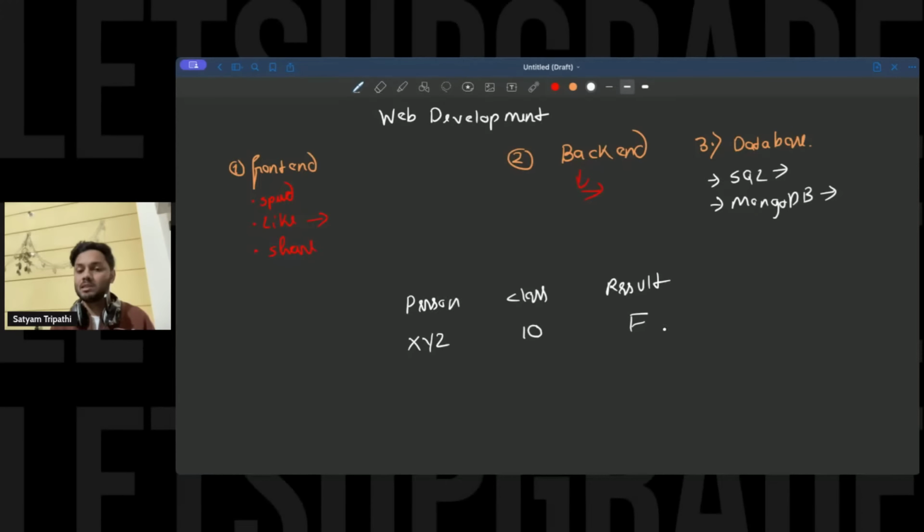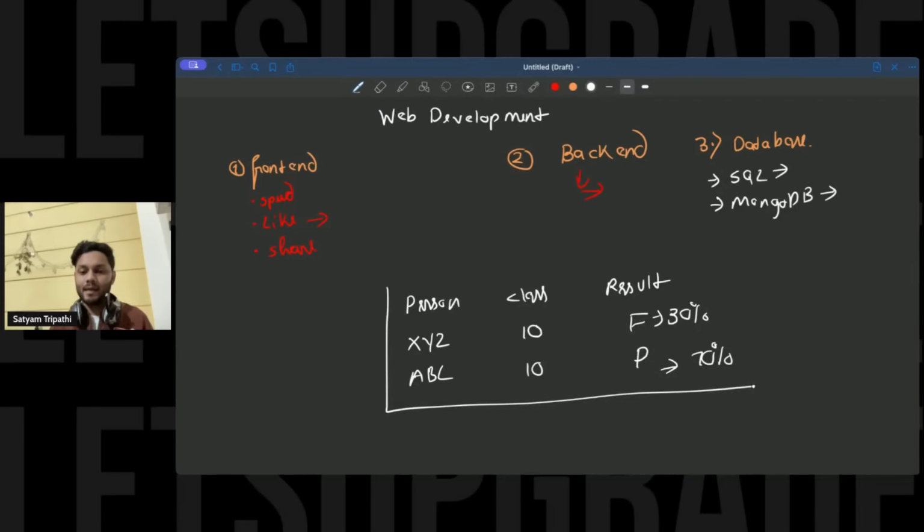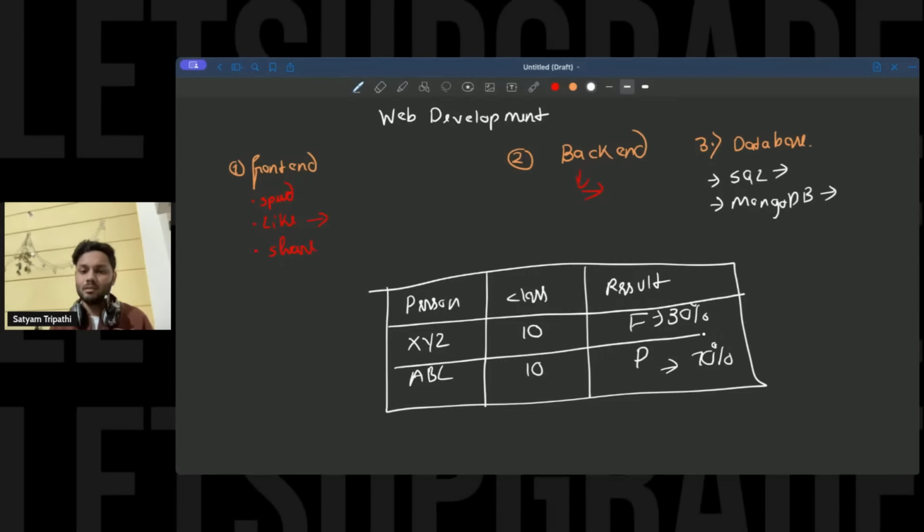That means that particular person has failed. Now let us say ABC, class is 10 and the person passed. Or you can even store the result like he got 30% and this guy got 70%. This data is in a table. Whenever you see a table, we consider it a structured data set.